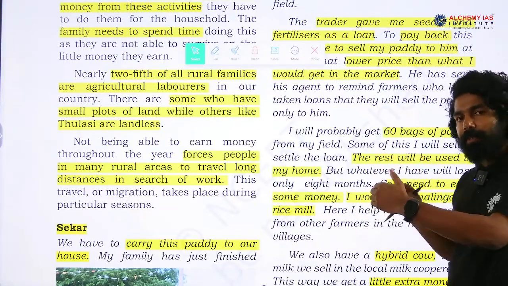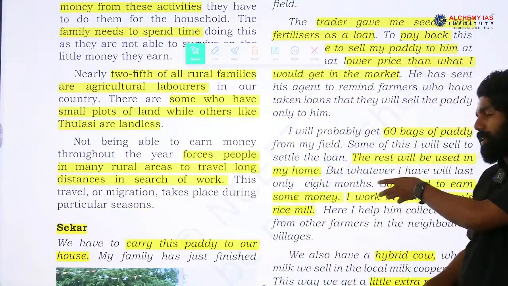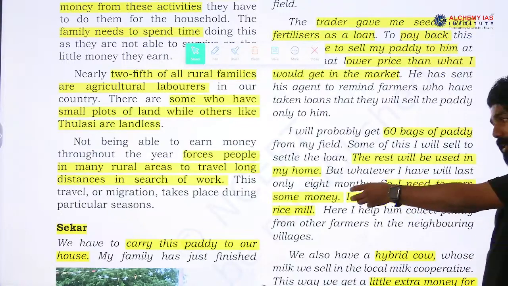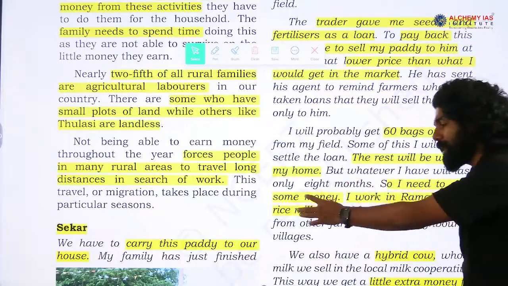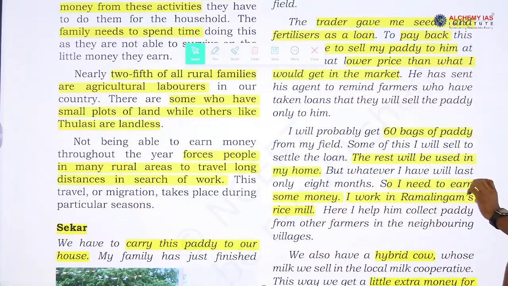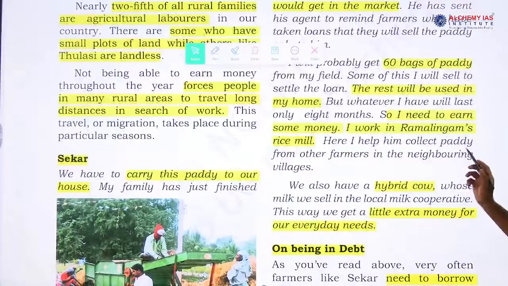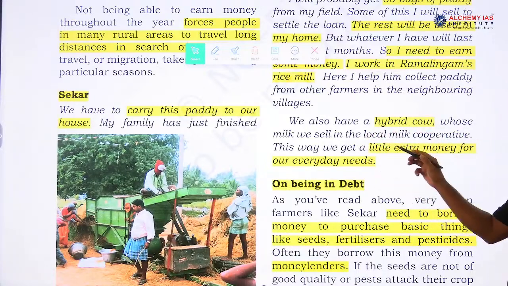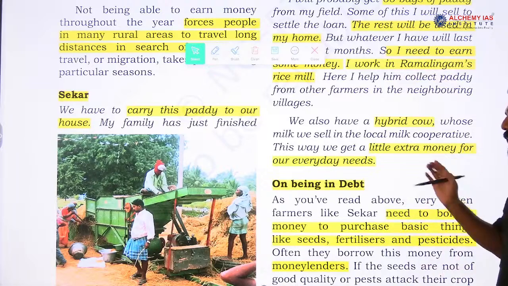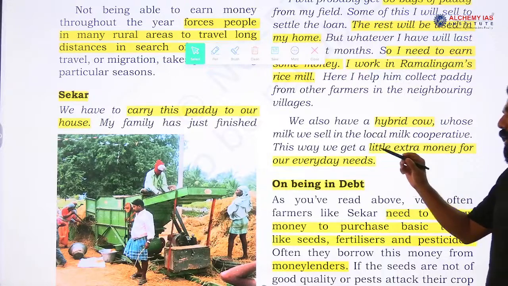Because Shekhar may not be able to sustain with this income, he preferred to go for another work at the rice mill, which is again under the ownership of Ramalingam. Another rice mill in that village is also owned by Ramalingam, so Shekhar also goes there and works. Here I help him collect the paddy from other farmers in the neighboring village. We also have a hybrid cow whose milk we sell in the local milk cooperative. This way we get a little extra money for our everyday needs.